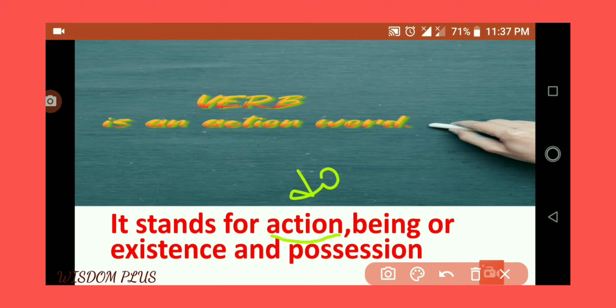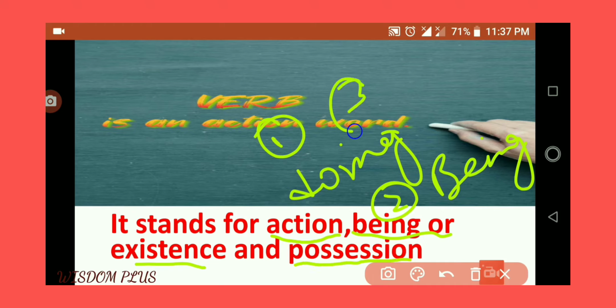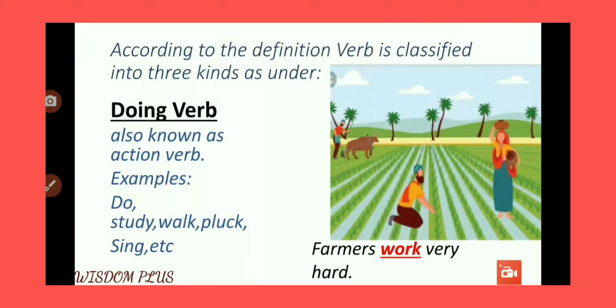An action I have categorized into doing verb. Then we have being or existence, which I have categorized into being verb. Then we have possession verb, which I have categorized into number 3, that is having verb. So till here I believe that your concept is clear.